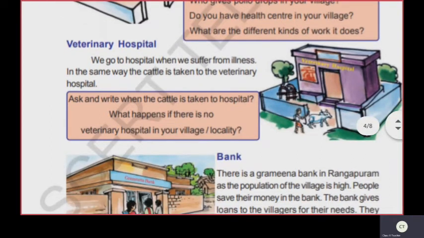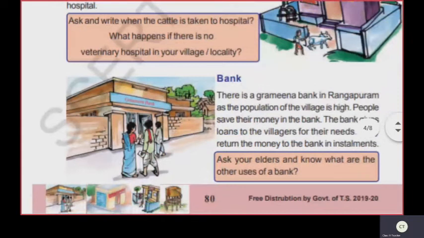Text reading. There is a Gramina bank in Rankapuram as the population of the village is high. People save their money in the bank. The bank gives loans to the villagers for their needs. They return the money to the bank in installments.